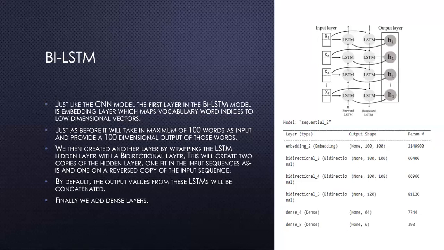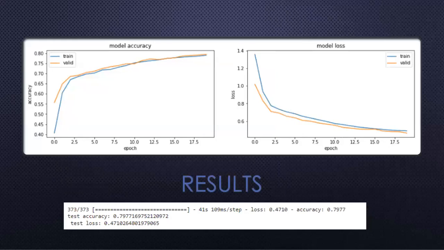Just like the CNN model, the first layer in the BI-LSTM model is the embedding layer, which maps vocabulary word indices to low-dimensional vectors. Just as before, it will take in a maximum of 100 words as input and provide a 100-dimensional output of those words. We then created another layer by wrapping the LSTM hidden layer with a bidirectional layer. This will create two copies of the hidden layer, one fit on the input sequences as is, and one on a reverse copy of the input sequences. By default, the output values from these LSTMs will be concatenated. Finally, we add dense layers. These are our results.